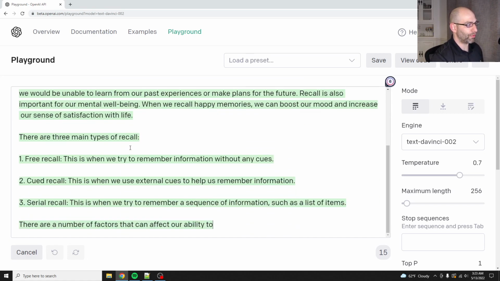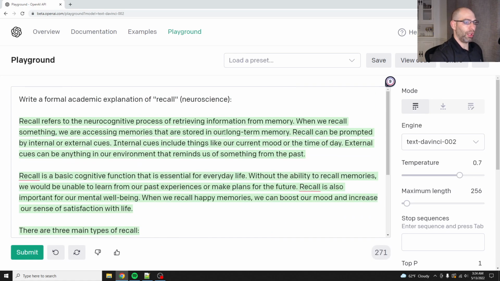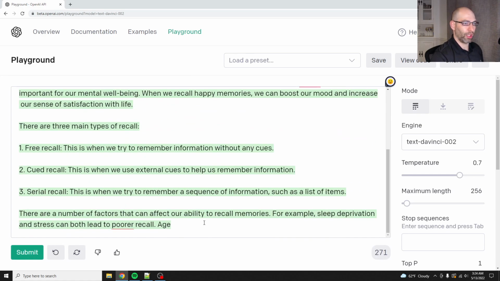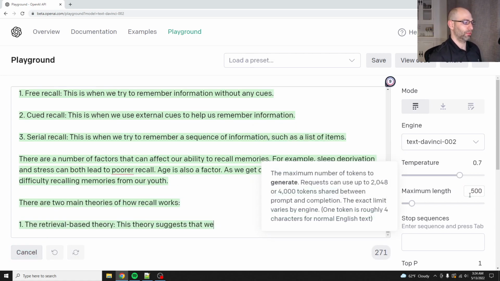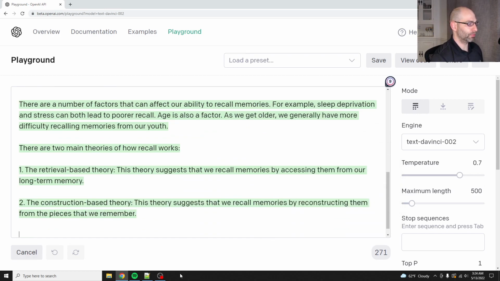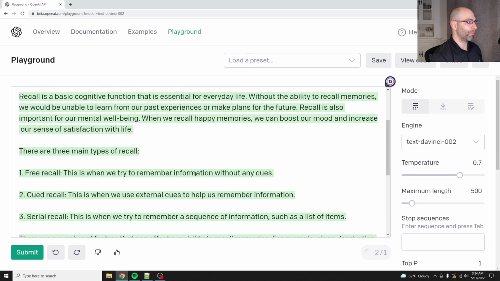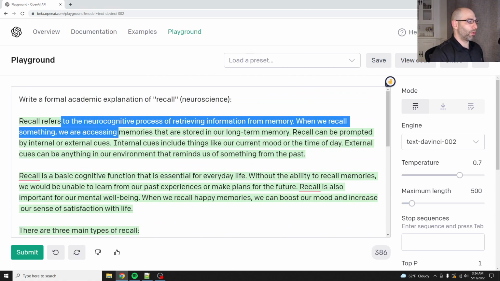Oh, let's wait for it to finish. Okay. It's actually not done. Here, let me increase the length. It says, hey, buddy, we're not done. This might be too long. Okay. Let's see, where were we?